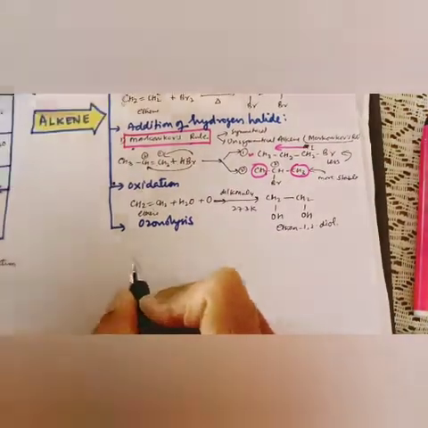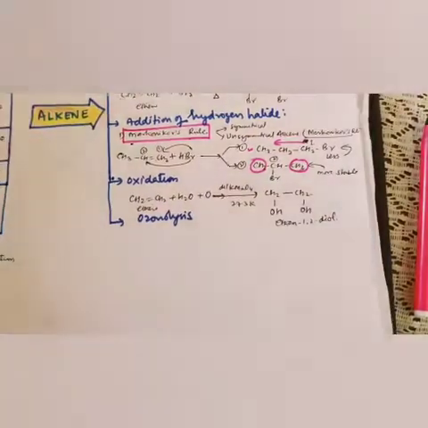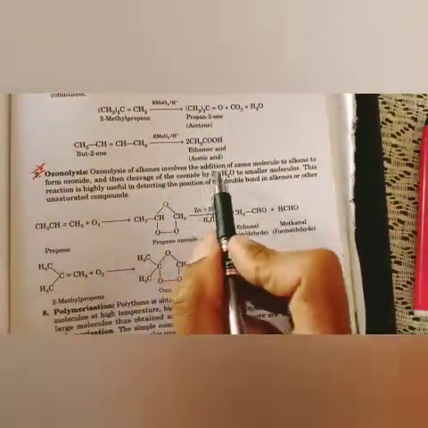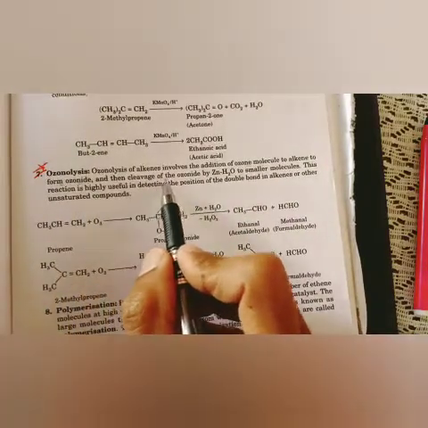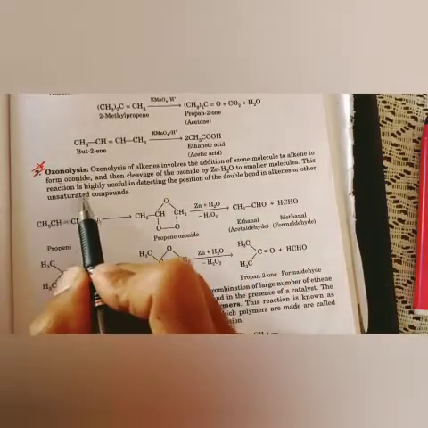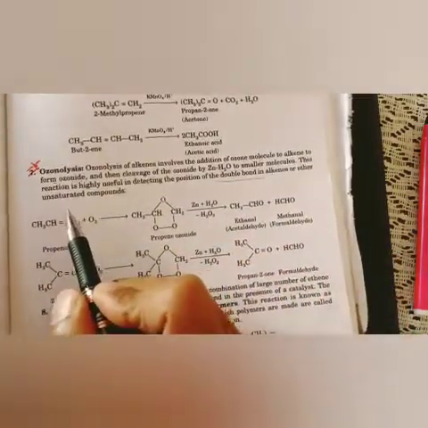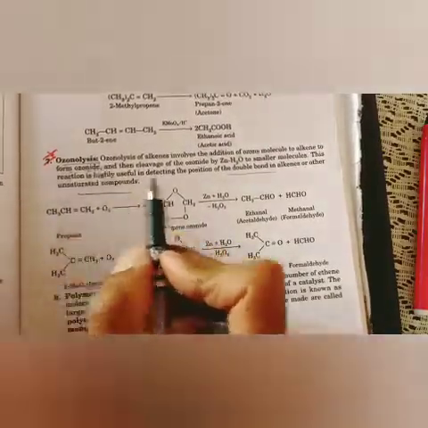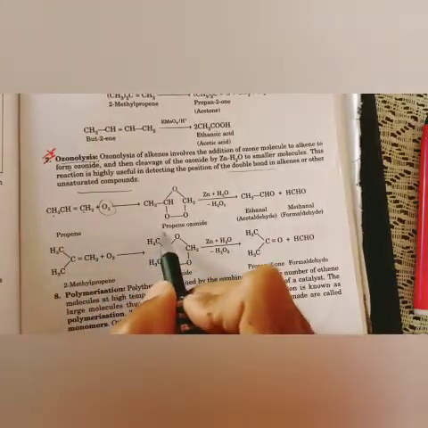Now similarly, like aromaticity, ozonolysis is very important, which I am going to tell you in a little bit of detail. Ozonolysis of an alkene. Ozonolysis of an alkene involves the addition of ozone molecule to alkene to form ozonide, and then cleavage of the ozonide by zinc and H2O to smaller molecules. This reaction is highly useful in detecting the position of double bond in alkene or other unsaturated hydrocarbon. I mean to say that in the process of ozonolysis, we are adding ozone O3 with any alkene, the double bonded carbon will change into propene ozonide.